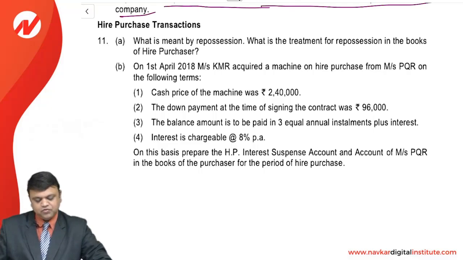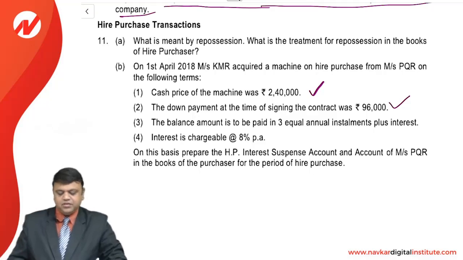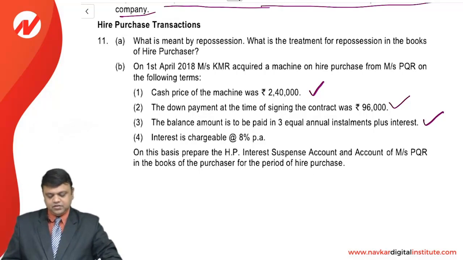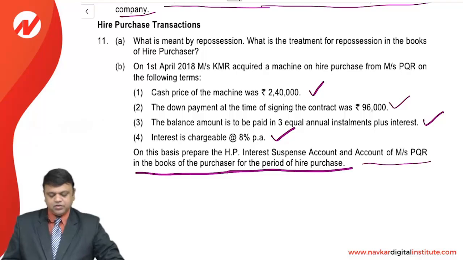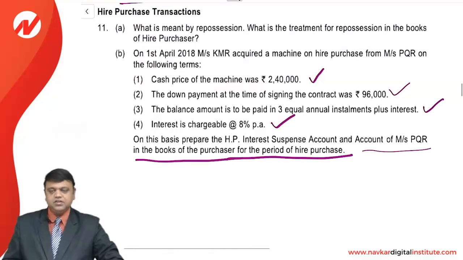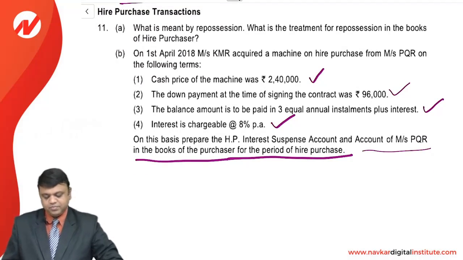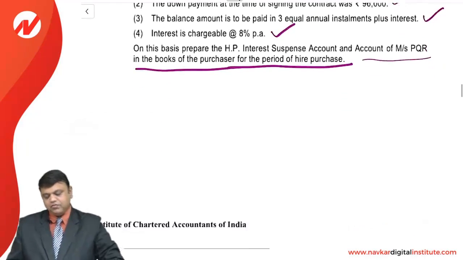Cash price of the machine is 240,000. The down payment at the time of signing the contract was 96,000. The balance amount is to be paid in 3 equal annual installments plus interest. Interest is chargeable at 8% per annum. On the basis of this, we need to prepare the hire purchase interest suspense account and the account of Messrs. PQR in the books of the purchaser for the period of the hire purchase.